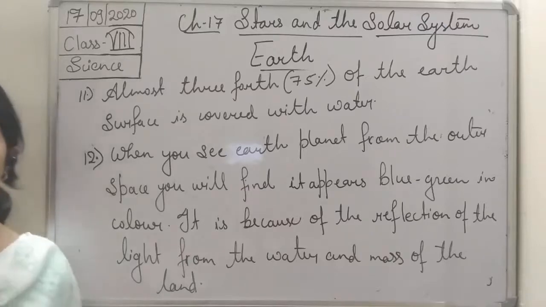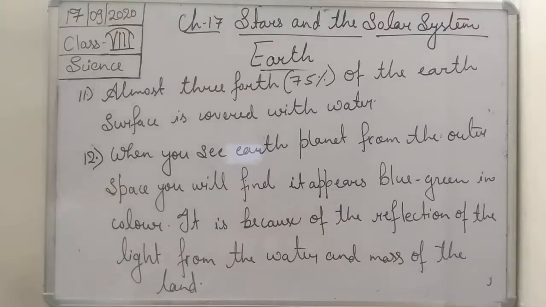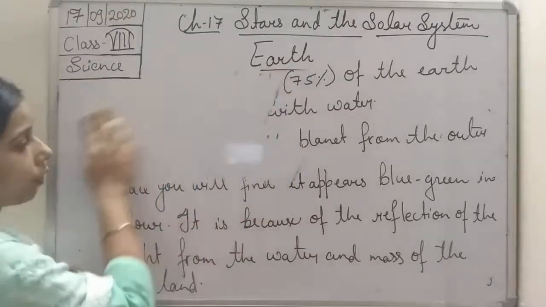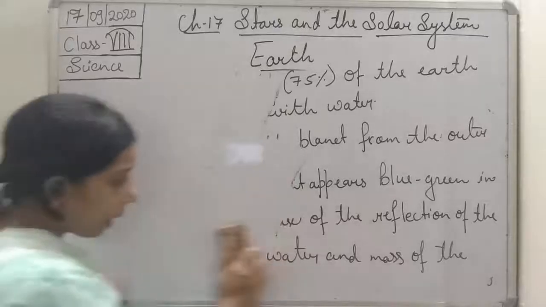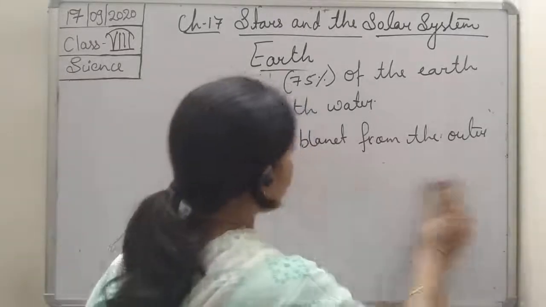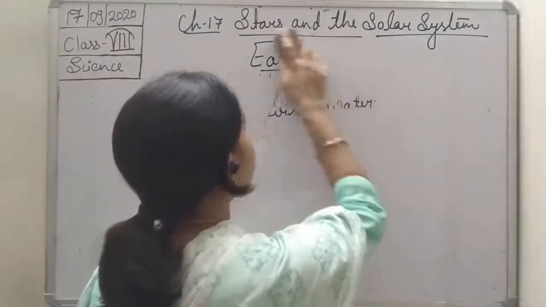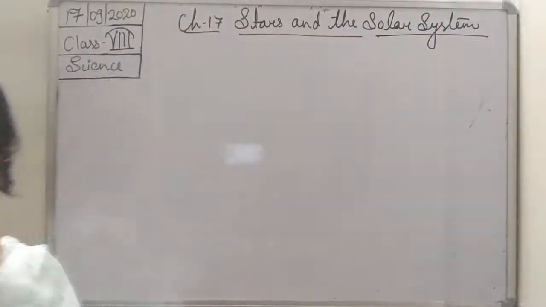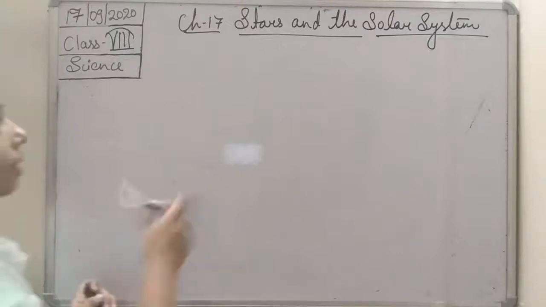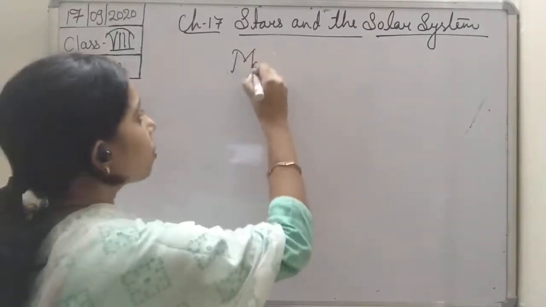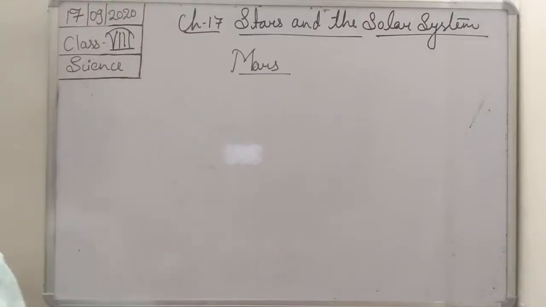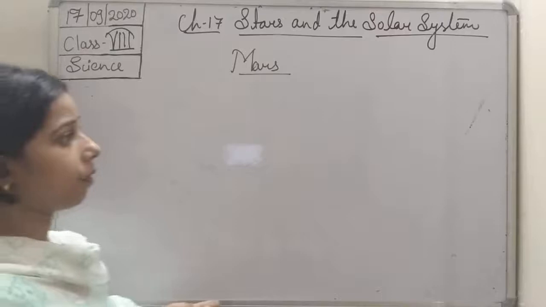Okay. Now we will move to the next planet, and that is the fourth planet. We were talking about the third planet, which is a very important planet, our own planet, Earth. Now we will talk about another inner planet, known as Mars, which is the fourth planet from the Sun.